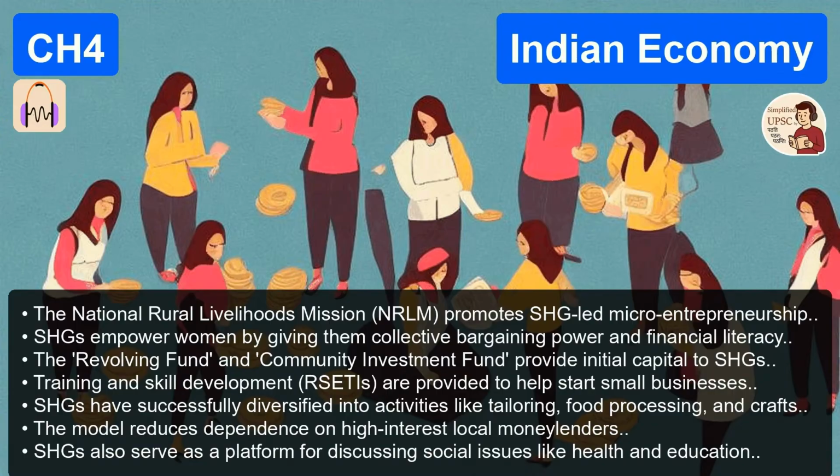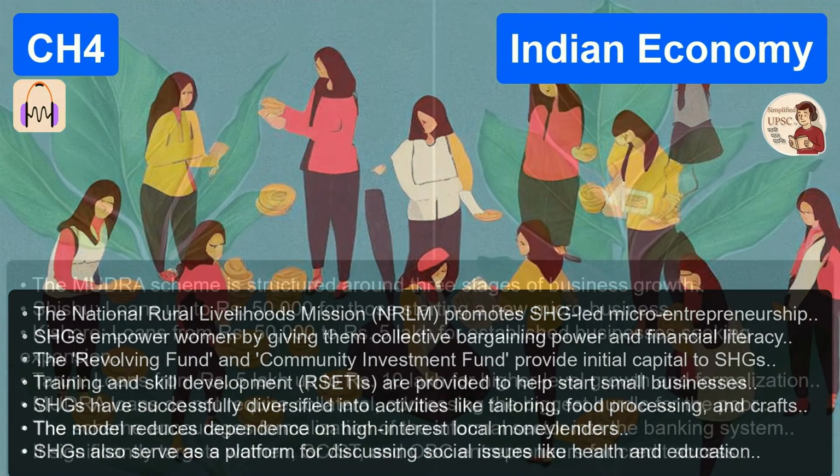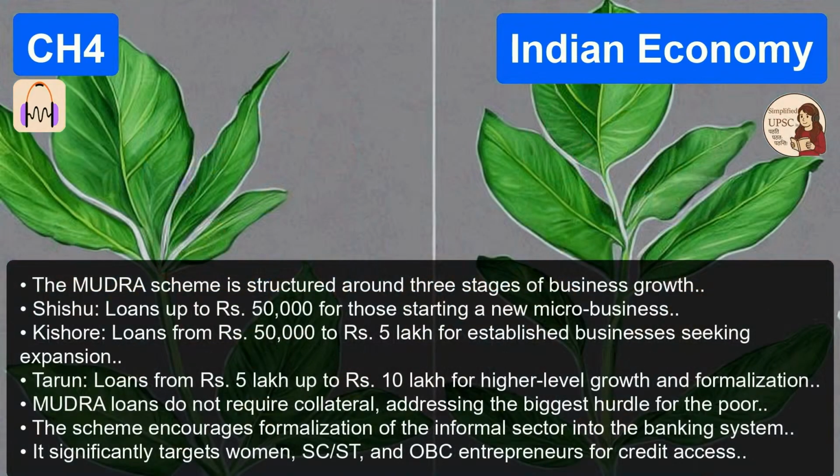And crucially, they weren't lending for productive assets like a sewing machine or a cow. What were they lending for? Consumption. Paying for a lavish daughter's wedding or taking a new loan just to pay the interest on an older loan from a different MFI. Multiple lending became rampant. And when these over-leveraged borrowers inevitably couldn't pay, the MFIs resorted to brutal recovery tactics. Right. Their agents used public shaming, coercion, sometimes physical harassment. It created a severe wave of rural distress, culminating in a tragic spate of farmer and borrower suicides, heavily concentrated in Andhra Pradesh around 2010.